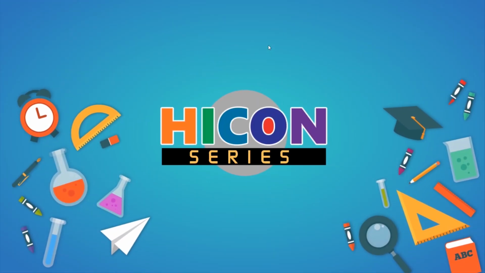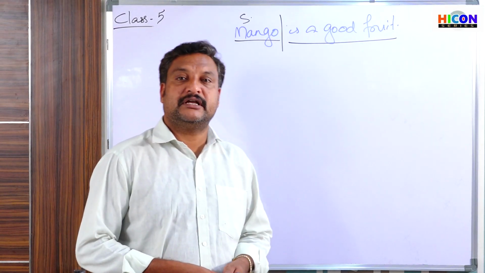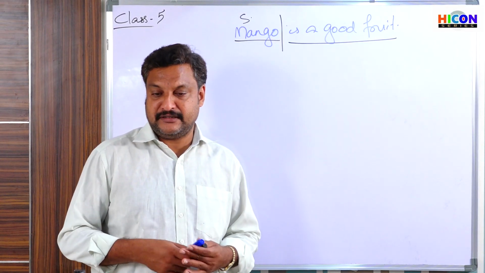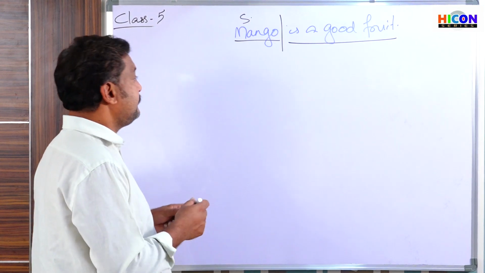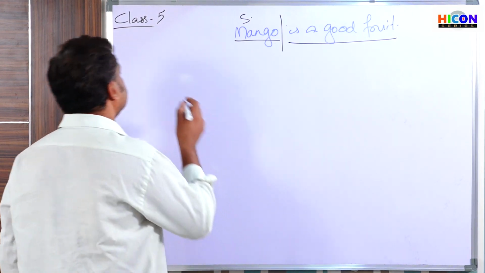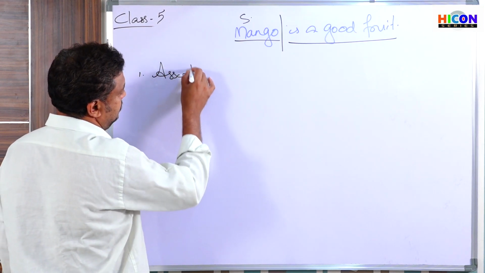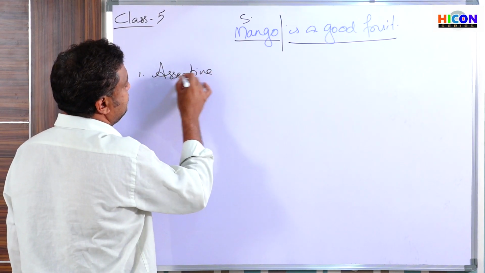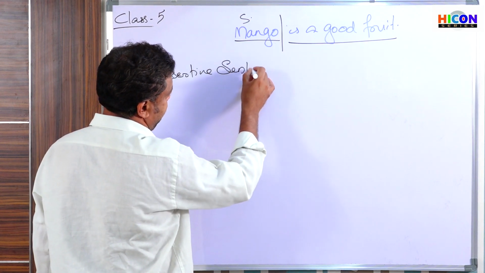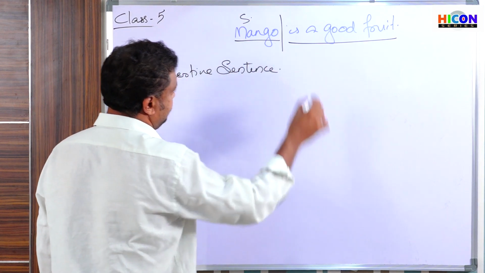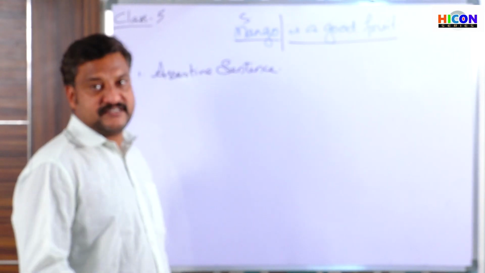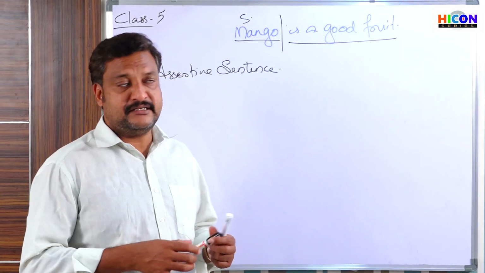Now, there are different types of sentences. They are: one, assertive sentence. The first type of sentence is called assertive sentence.